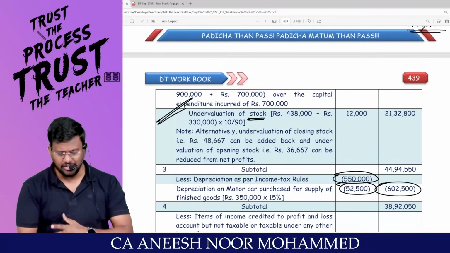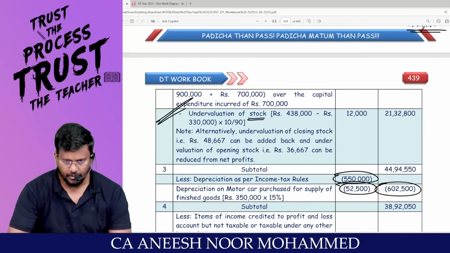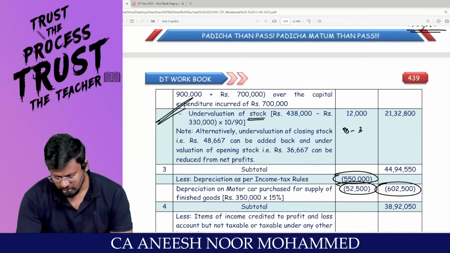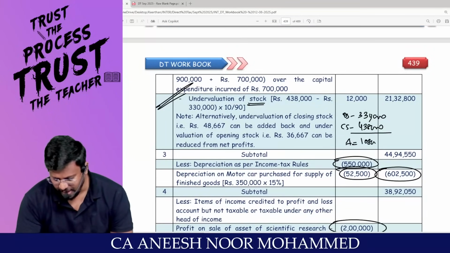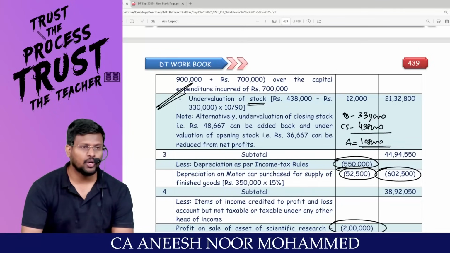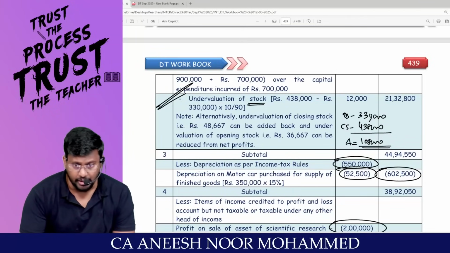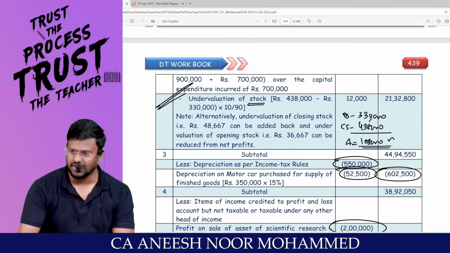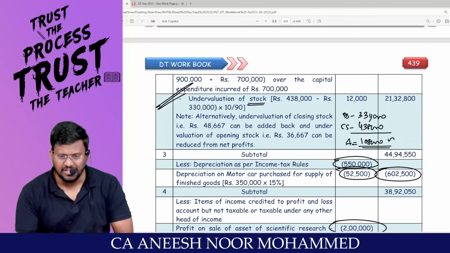Sir, I am taking the net stock. My dear lovable students, what is the opening stock? 3,30,000. Closing stock? 4,38,000. What is the difference? 1,08,000. Which stock is less, closing stock or opening stock? Opening stock is less. That means the closing stock difference is 1,08,000, right? So 1,08,000 is the difference.